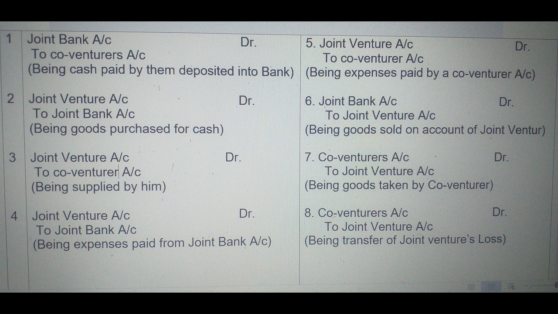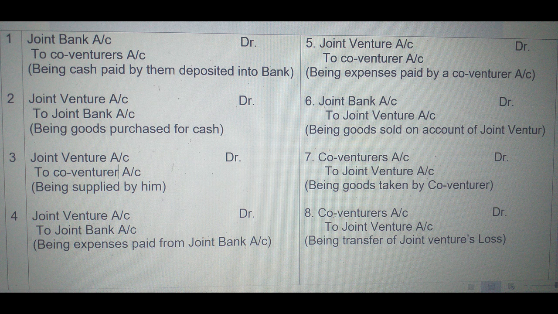Third entry is material supplied by co-venturer. Joint venture account debit to co-venture account. Next entry is expenses paid from joint bank account. So joint venture account debit to joint bank account. Next entry is expenses paid by co-venturer. So here instead of bank account we will write the particular co-venturer's name. So joint venture account debit to co-venture account.